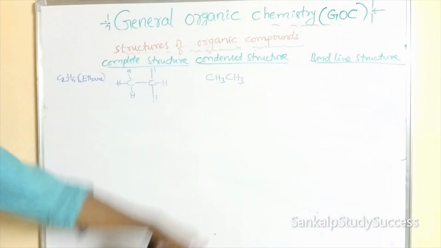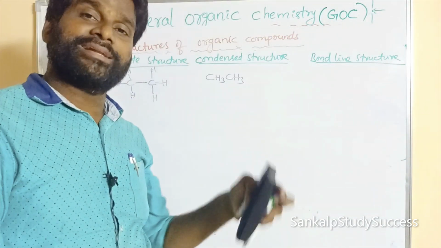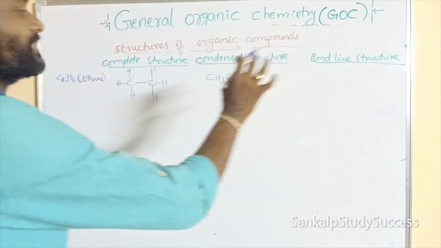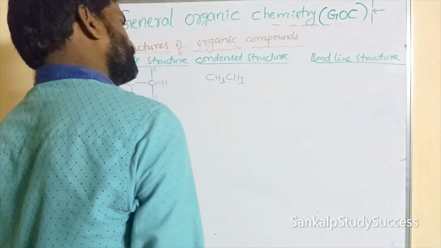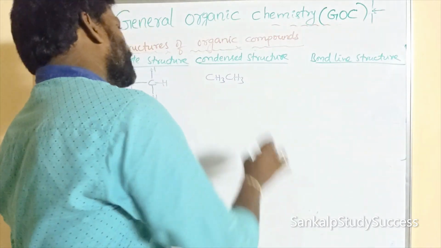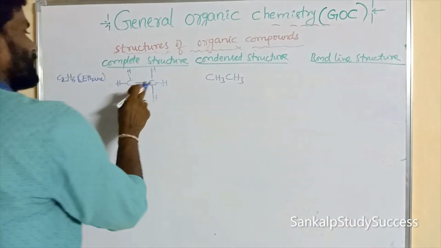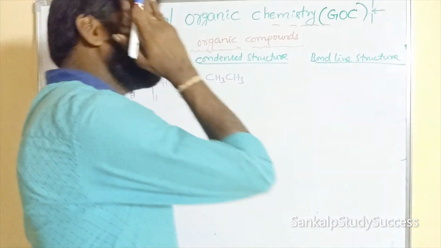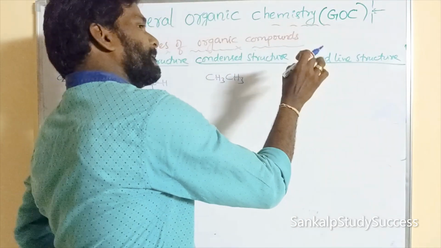In the bond line structure, don't write carbon and hydrogens. Each bond is represented with a line. Carbon is represented where the lines meet.